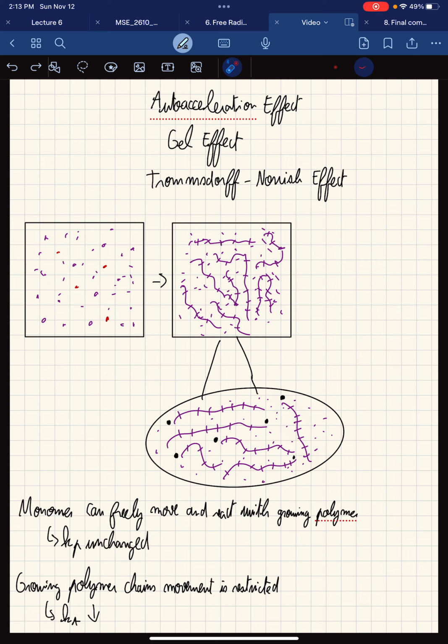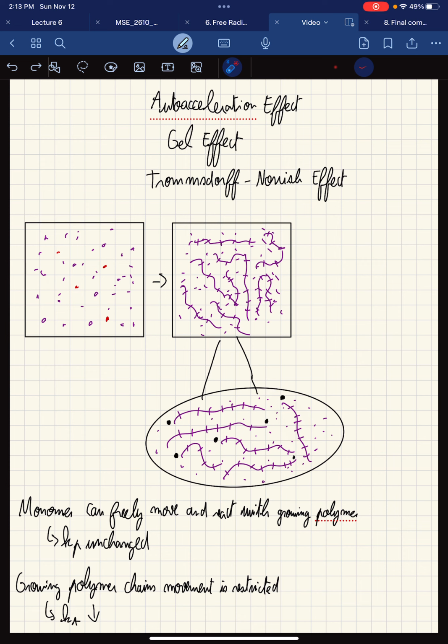Due to steric repulsions and electrostatic interactions, these polymer chains will basically become fixed in place thermodynamically and kinetically. However, our smaller monomers will be able to move around freely and still interact with our growing polymer chains. Therefore, our rate constant of propagation will still remain unchanged. However, these polymer chains, not being able to move around as much, will have a lower likelihood of terminating with one another. Therefore, our rate constant of termination will be theoretically decreased.